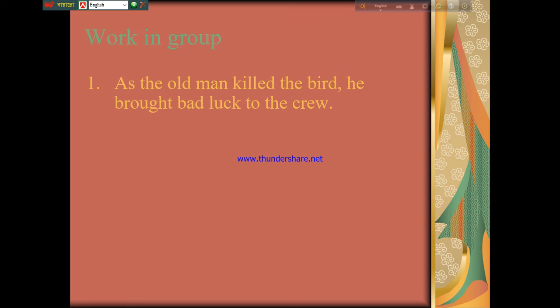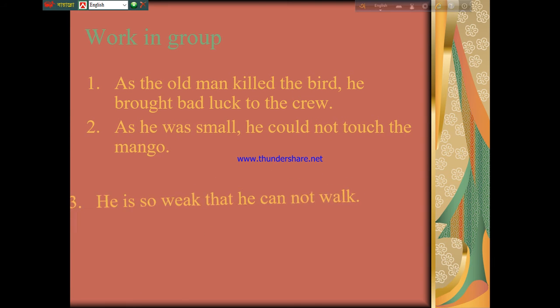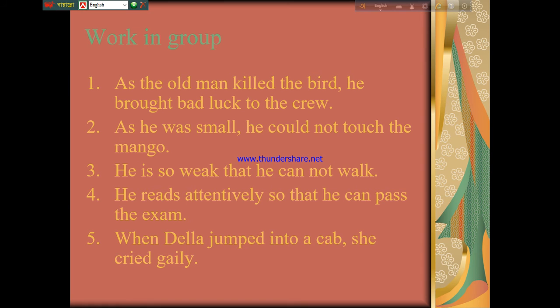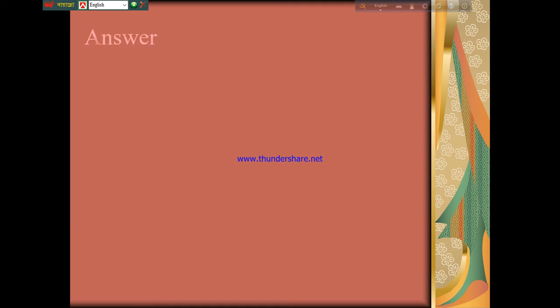Then work in groups. Write the answer of these sentences. You have to transform this sentence into simple. I think you have written all the answers. Just match them with these answers.